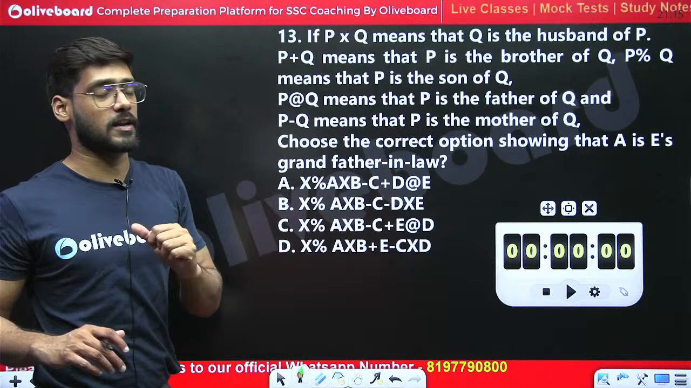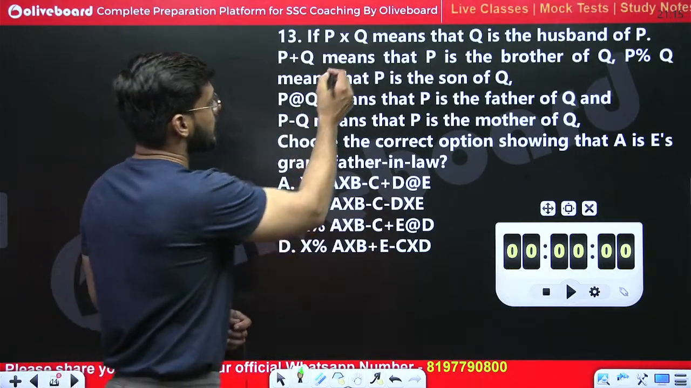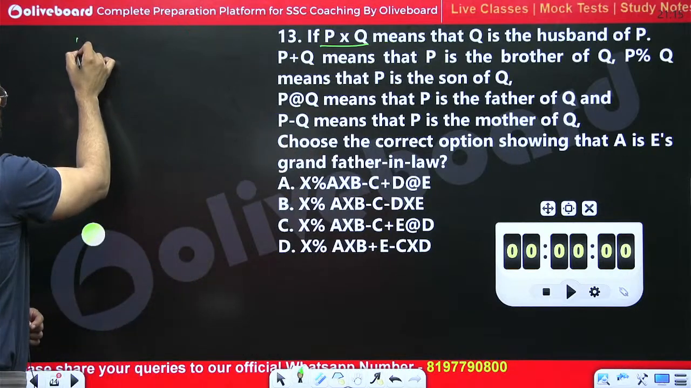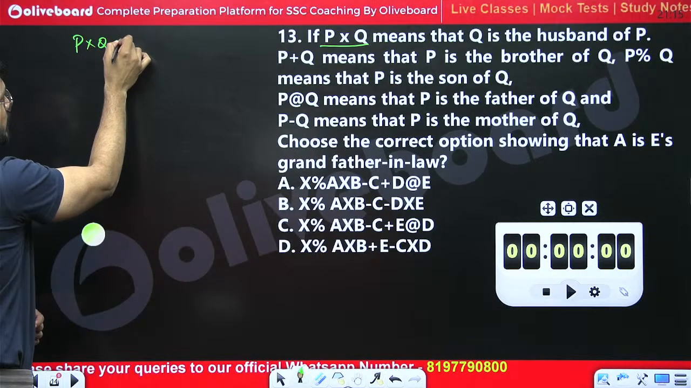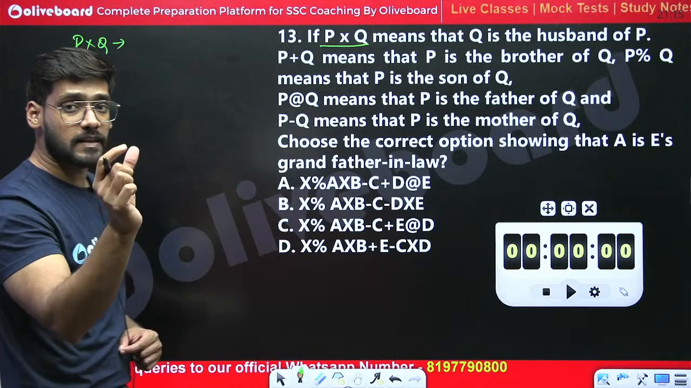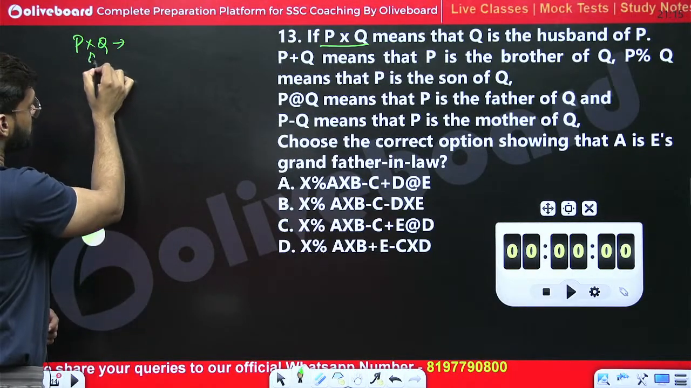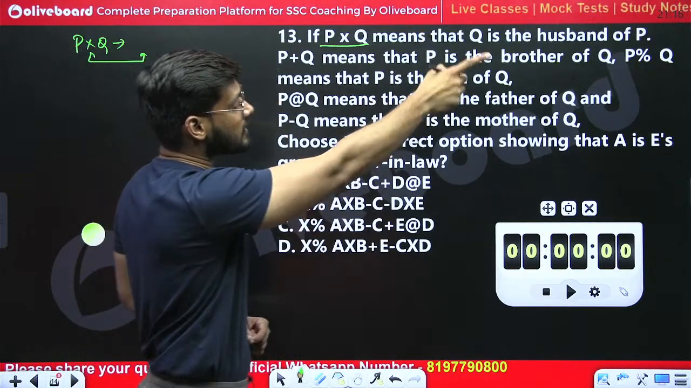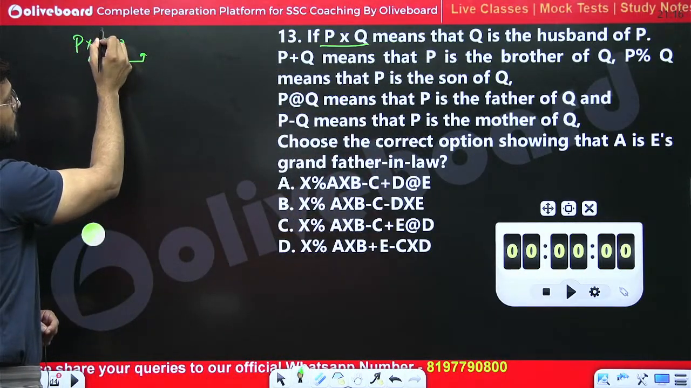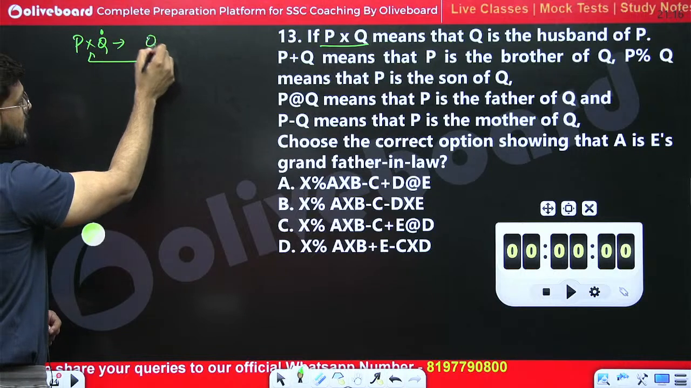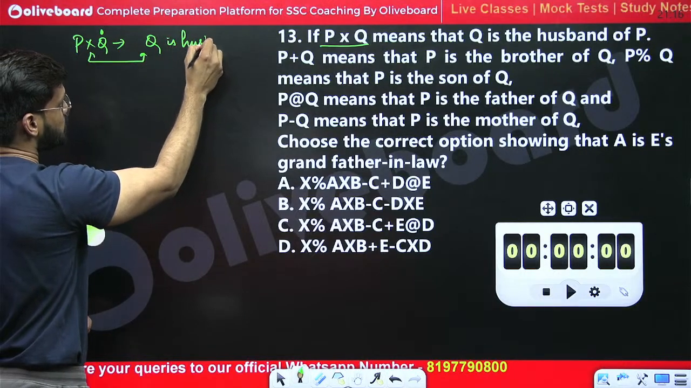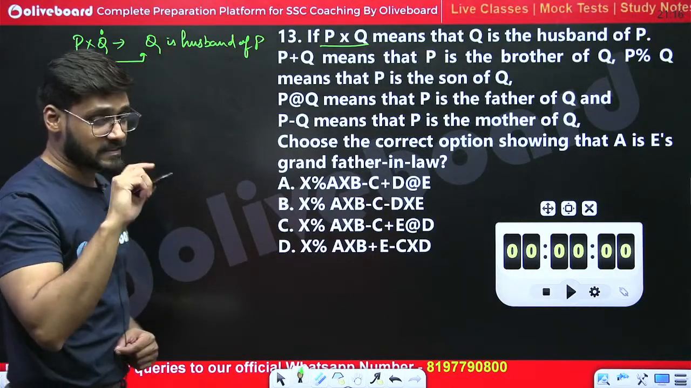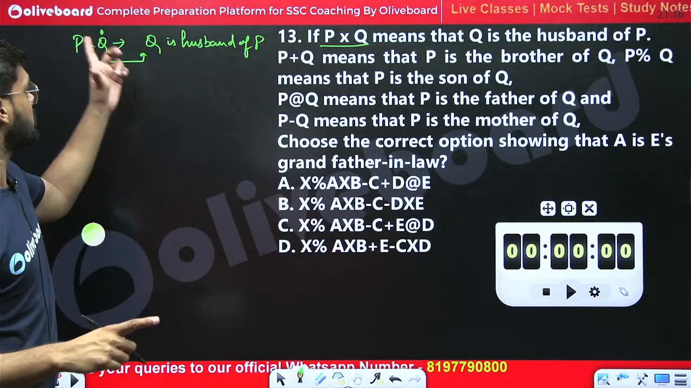What are the coded form relations? P multiply Q. Here the representation is based on symbols. This multiplication symbol is representing that Q is the husband of P. The second element is the husband of whom? P. Q is the husband of P. This second element is representing the relation with the first element.